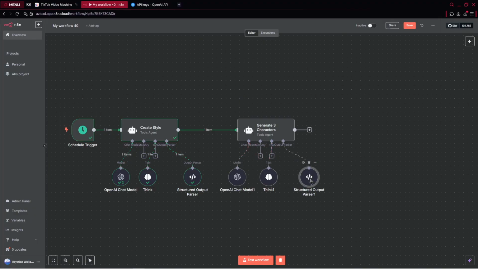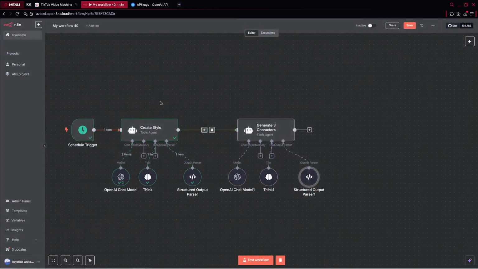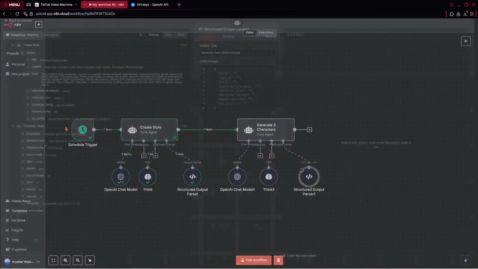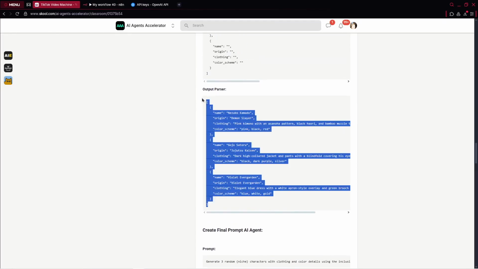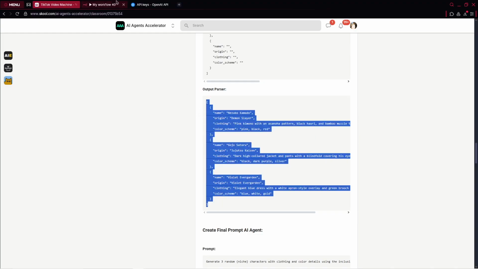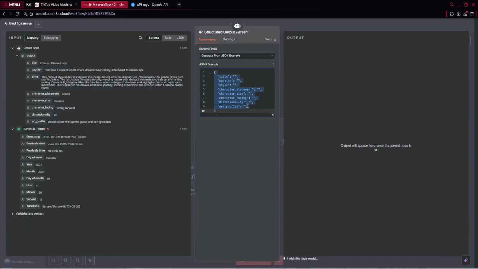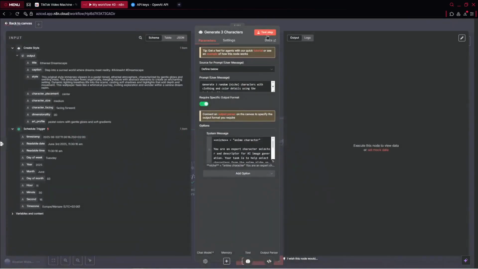However, the output parser must be different than the previous one. Here we created the style, and there we generate 3 characters. If you go over to our community, you've got the output parser created. So we've got, for example, name, origin, clothing, color scheme. Let's copy it from here, paste it there, and run this entire agent.